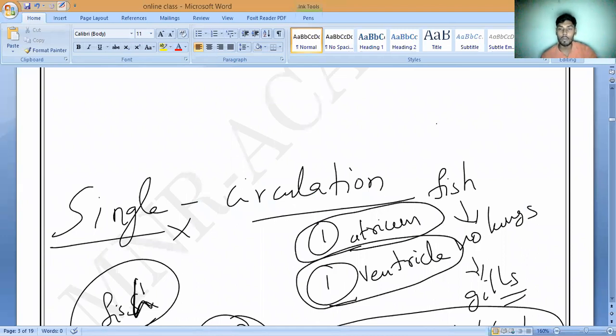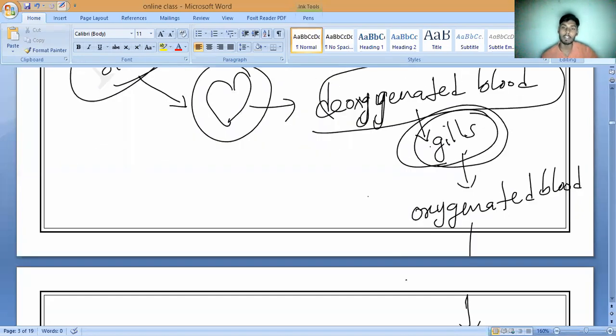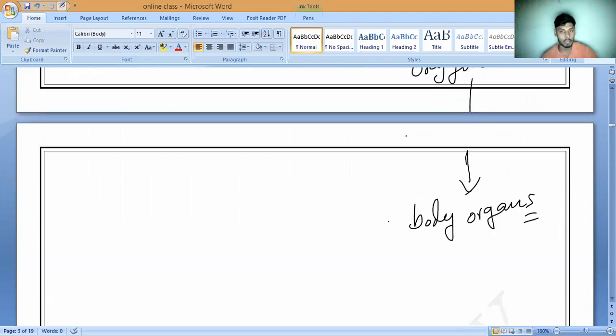So the heart will collect all the deoxygenated blood and supply it to the gills, so that the gills convert the deoxygenated blood into oxygenated blood. Directly they will supply it to all the body organs. Do you all understand? Please let me know. Clear? Any doubt? Ask.